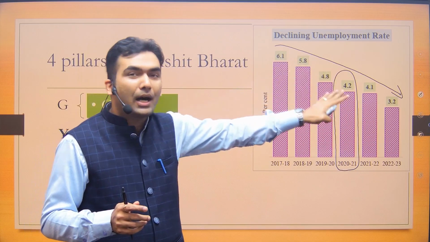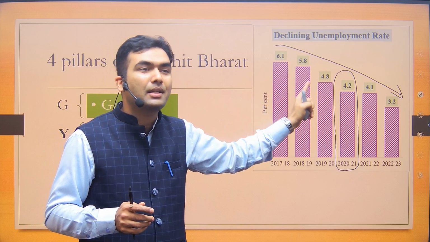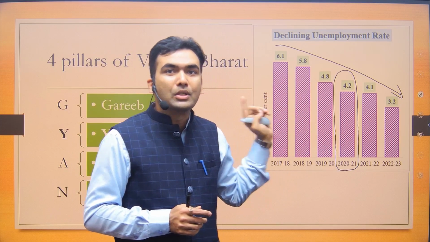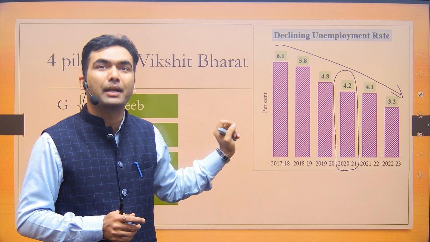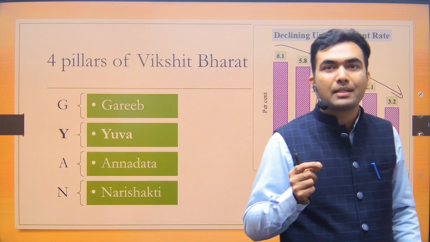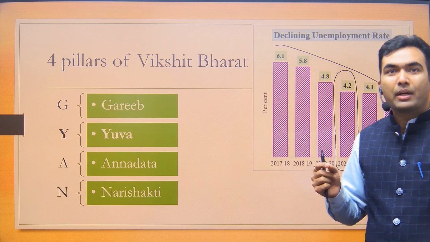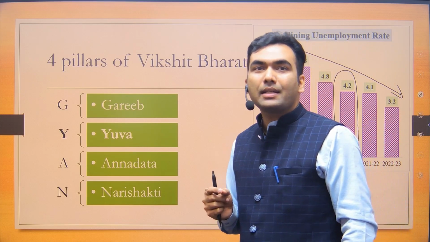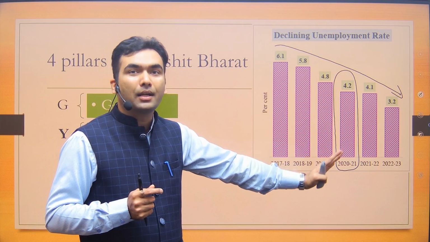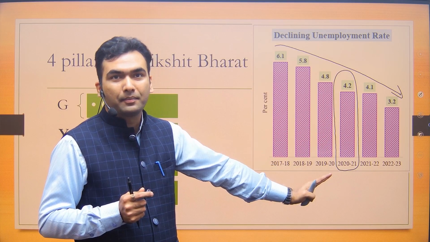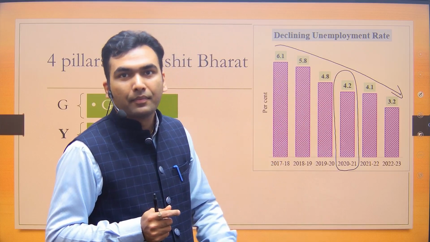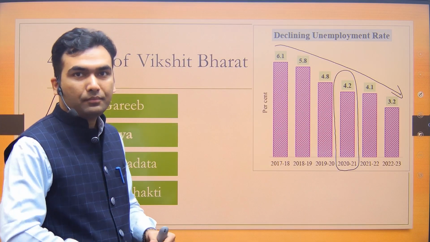But if UPSC simply asks you a question that there has been a consistent decline, you have to mark it correct. That's why I have brought this in this session, because the UPSC is going to test you on the government data only. If we look at the data produced by the private agency CMIE, Centre for Monitoring Indian Economy, CMIE data says that in 2020-21, the unemployment has increased to 13%. But as of now, हमें government का data मान के चलना है. ठीक है? Yes, Subha, you are right.